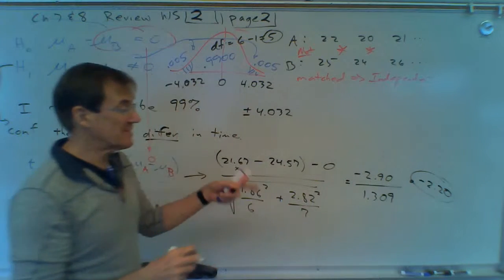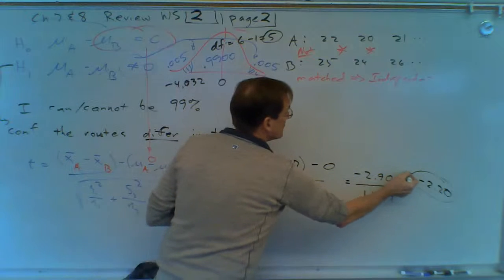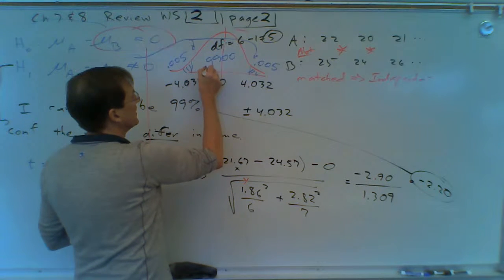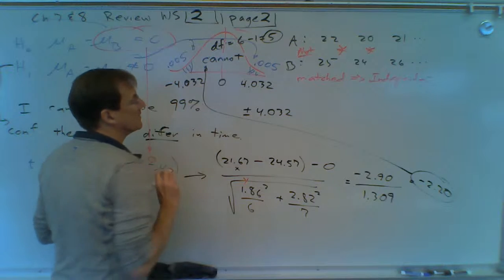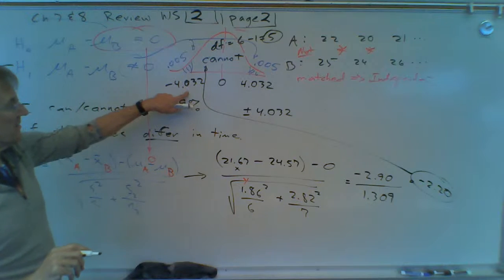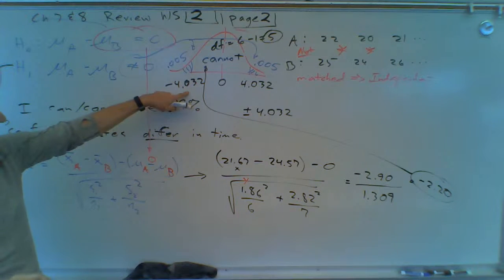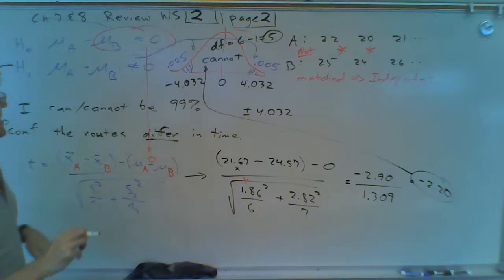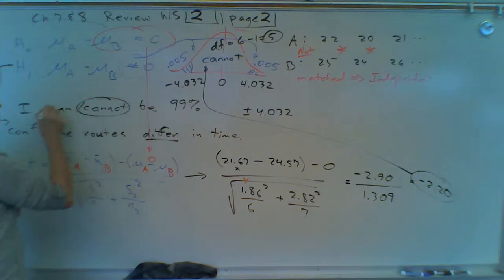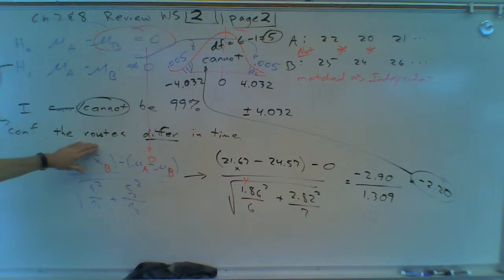That's our data's T. And negative 2.22 is going to go in here. So that is in the cannot region. It's not to the left as much as negative 4, but it's smaller than 0. So this is a cannot. We cannot be 99% confident the routes differ in time.